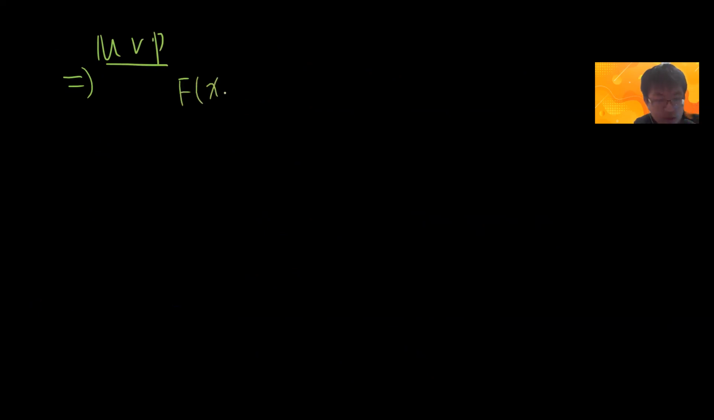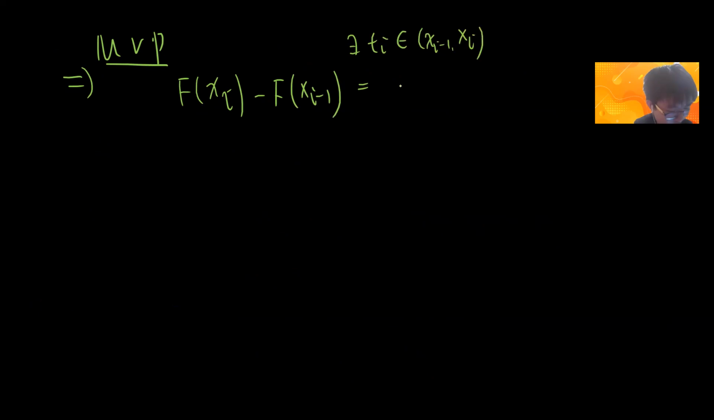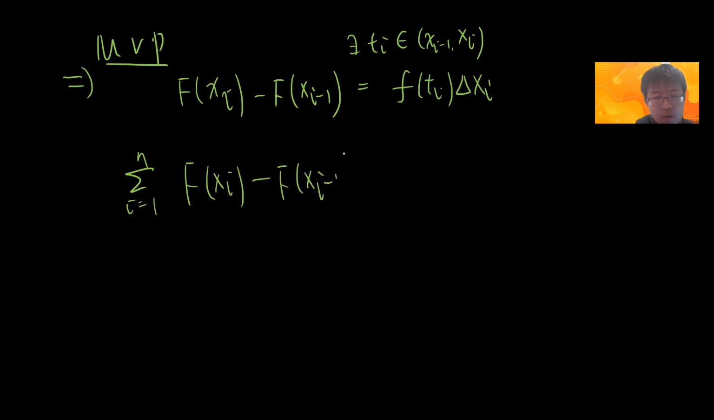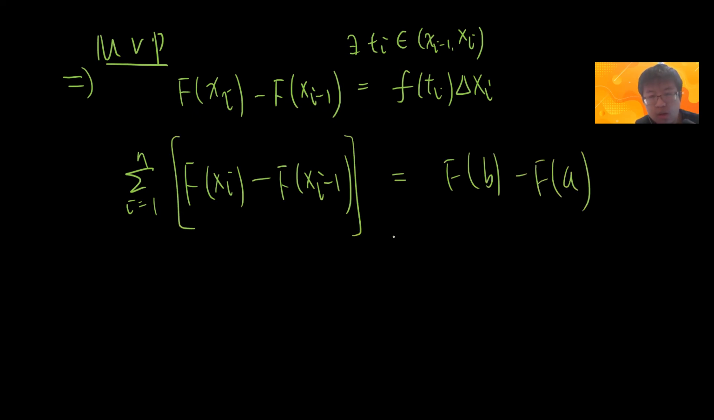So let's say we have F on x_i working in a partition. So F is differentiable, right, by definition. So there is a t_i belonging to [x_{i-1}, x_i] such that f of t_i delta x_i equals the difference of F. So we can take the summation. This is just F of b minus F of a, right? So we just take this, and the right-hand side becomes this. Okay.